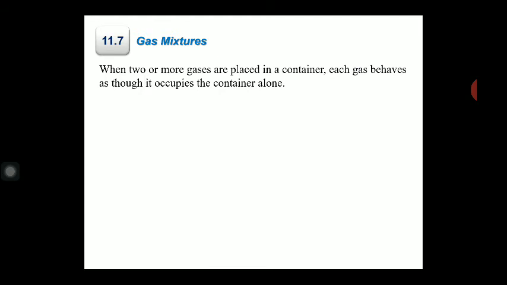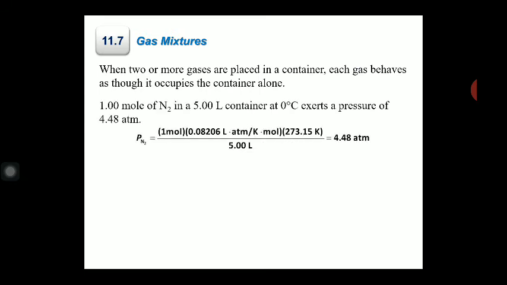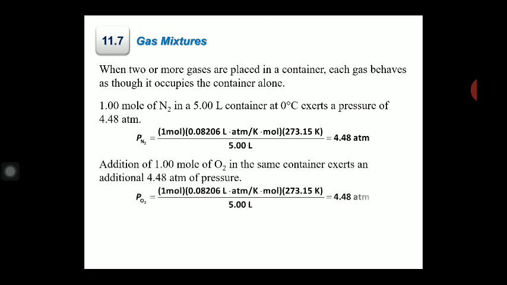One more condition is there: when two or more gases are placed in a container, each gas behaves as if it alone occupied the container, and 1 mole of N2 in a 5 liter container is due to exert a pressure of 4.48 atmosphere. तो Pn2 कैसे निकालेंगे आप? तो Pn2 is equal to, and these values are given and it becomes 4.48.